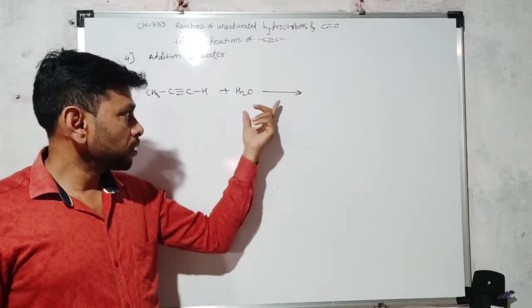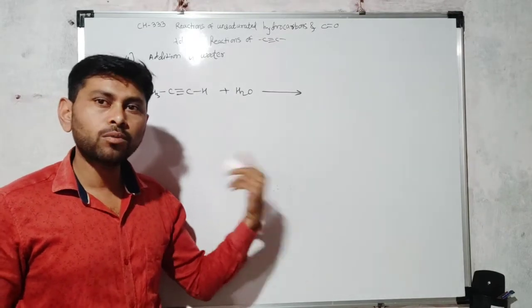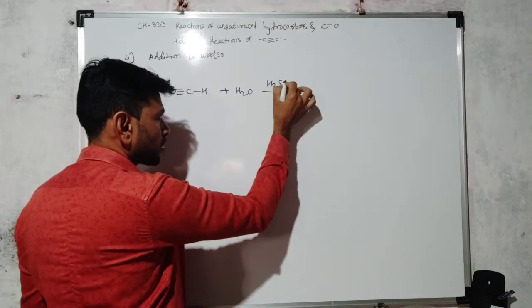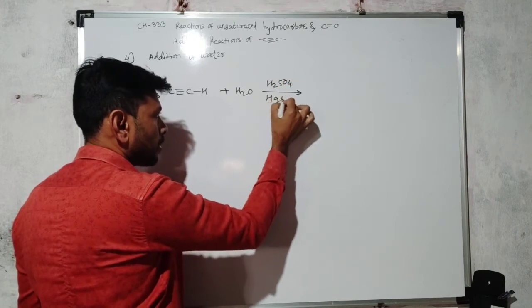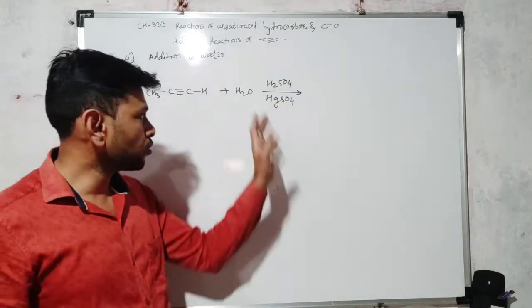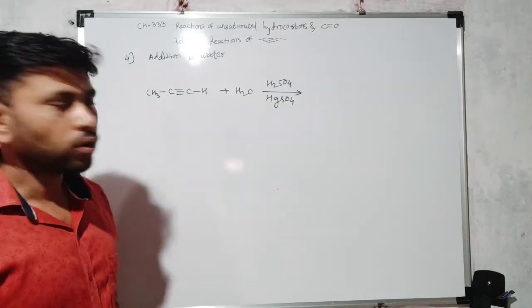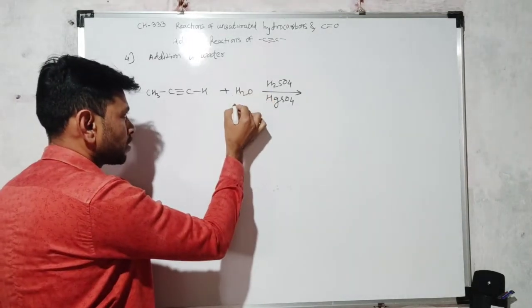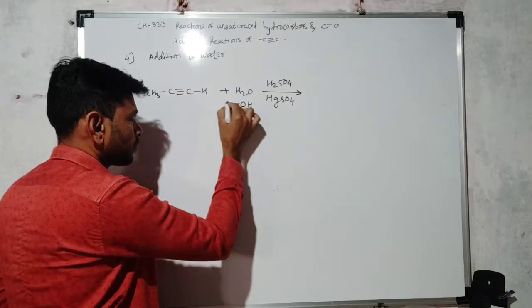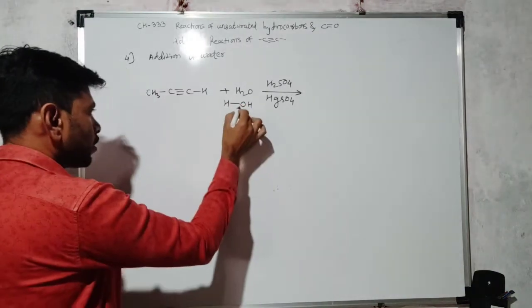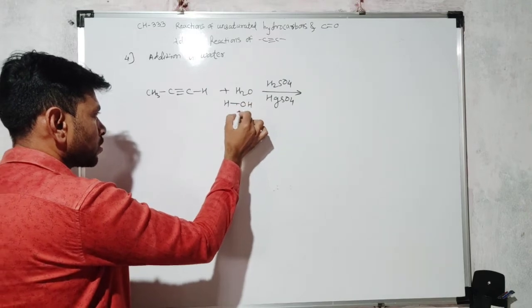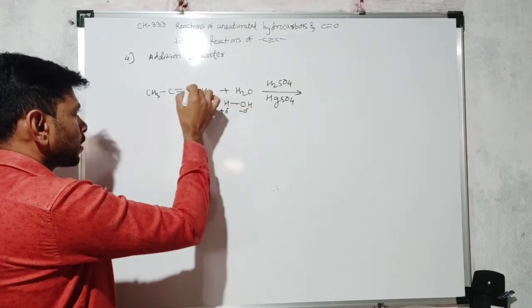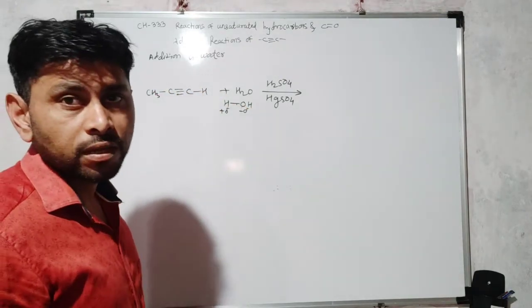In case of alkene, the addition of water takes place via carbocation formation, but in this case no carbocation formation takes place, and this addition of water takes place in presence of H2SO4 and HgSO4. So these are the catalysts used for this addition of water to alkyne. Now in the addition of water, the water molecule is split in this way, with partial negative and partial positive parts. The negative part gets attached to the carbon atom which has fewer hydrogens.